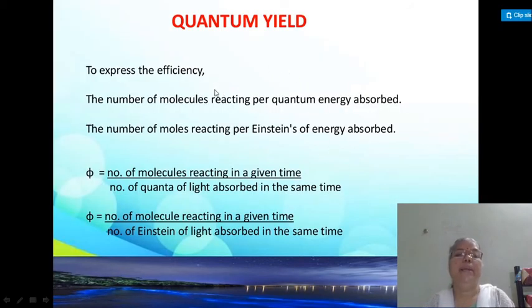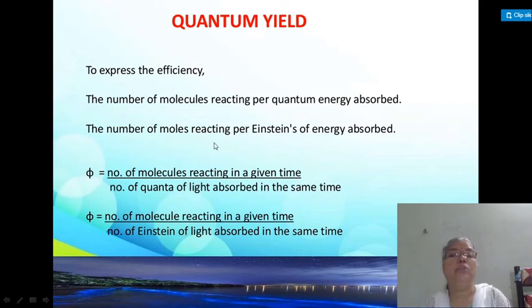Then, in brief, the quantum yield expresses the extent or efficiency of a photochemical reaction. It is the ratio of the number of molecules reacting per quantum of energy absorbed, or the number of moles reacting per Einstein of energy absorbed.